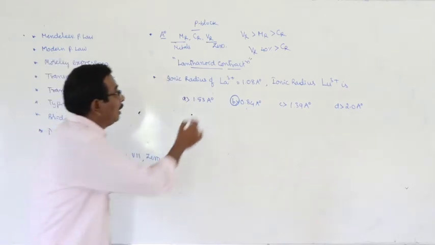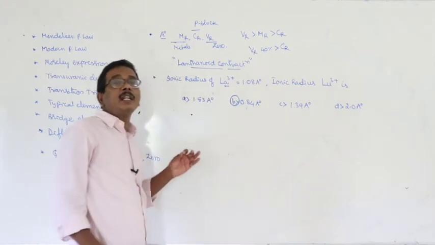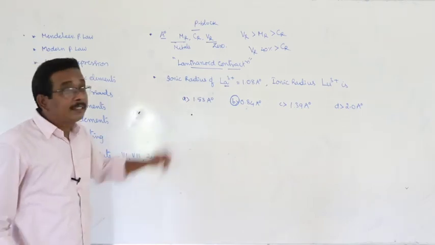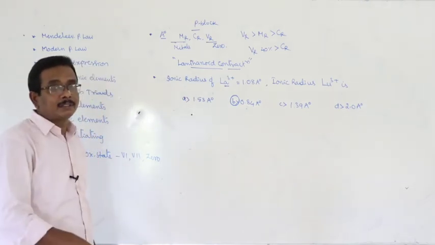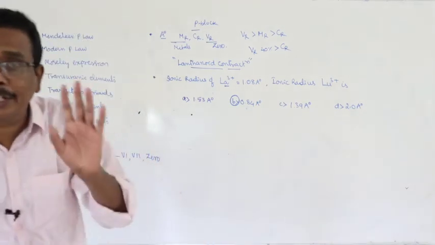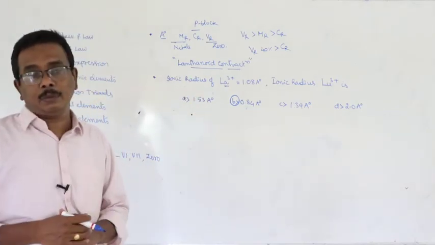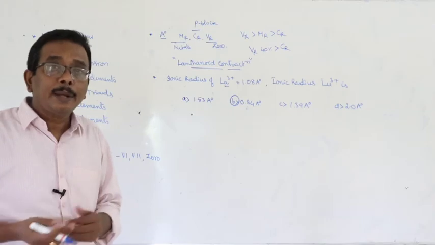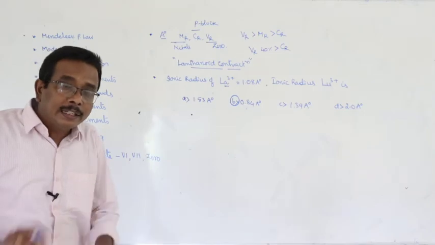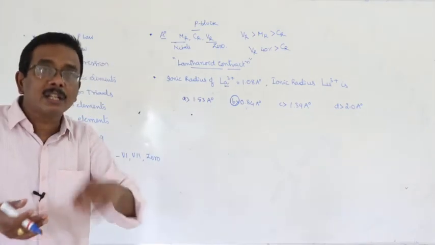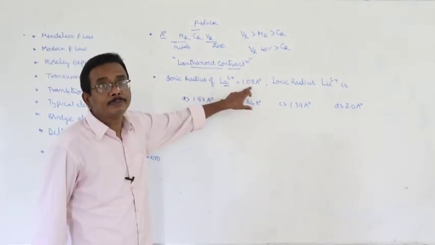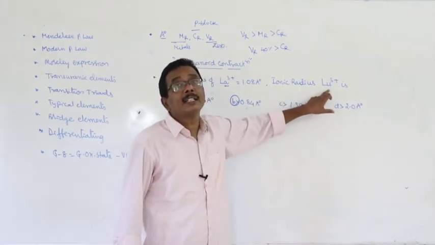Okay, but how can you apply? Lanthanum is the first element of the series. Actually, cerium is the first lanthanide, but lanthanum is the first element of the lanthanide series. Now you once again get confused. Number of lanthanides is equal to 14, from cerium to lutetium. But the number of elements in the lanthanide series is equal to 15. Why? In the lanthanide series, the element lanthanum is also added. Lutetium is the last element of the lanthanide series.